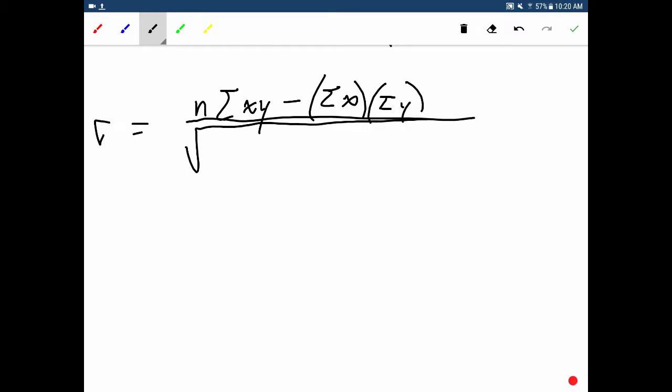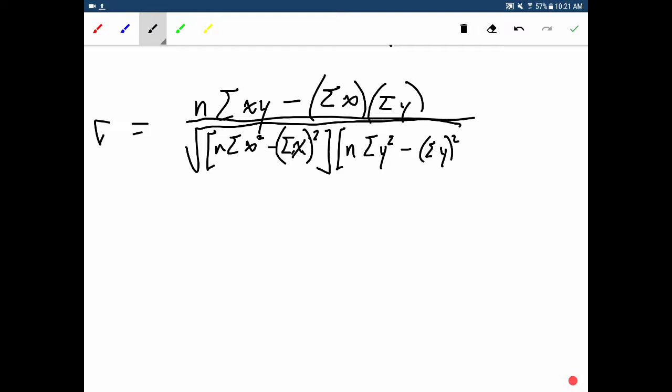And so then we got the square root of n times the sum of x squared minus the sum of the x squared, and then we've got n times the sum of the y's squared minus the sum of the y's squared. And there we go.